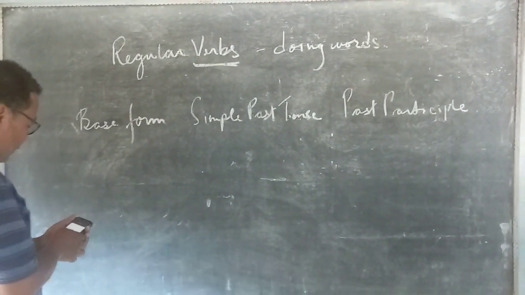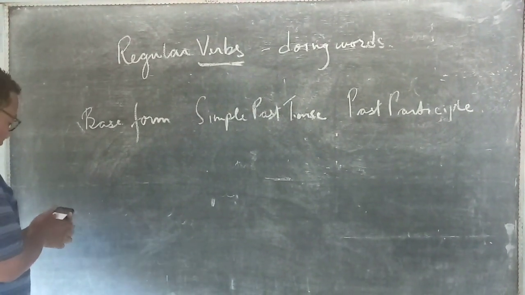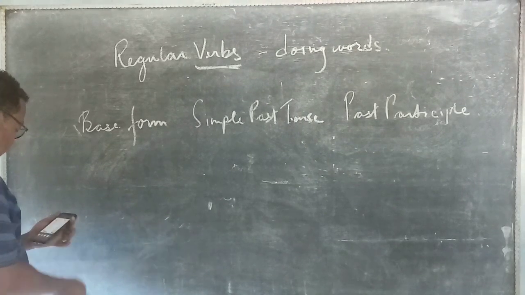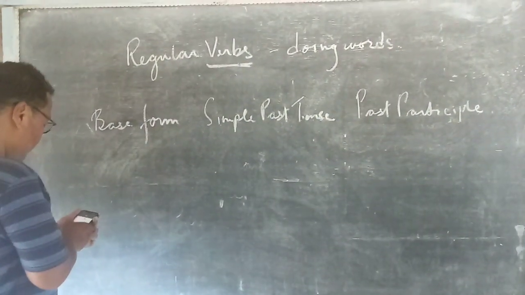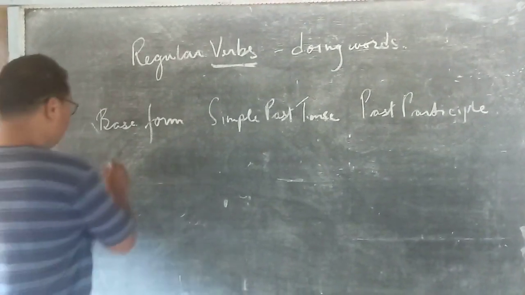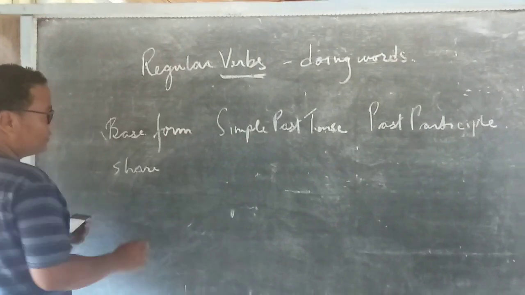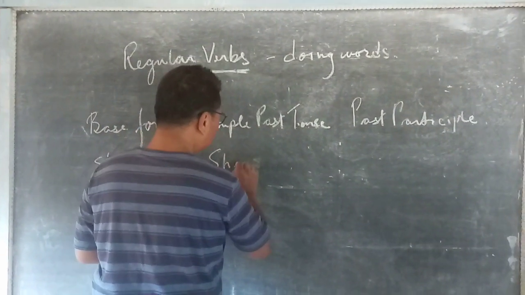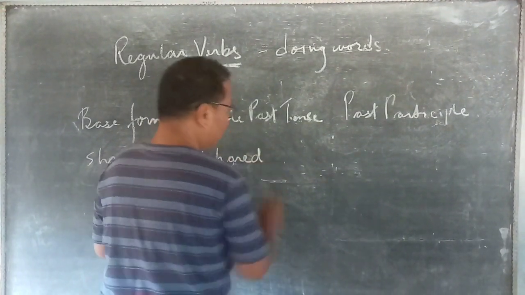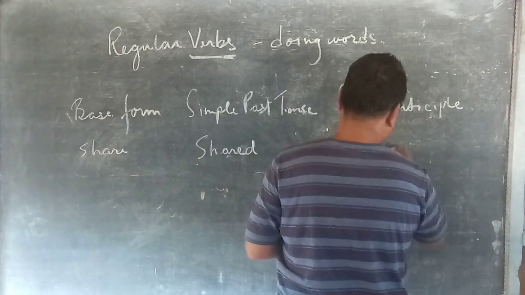So here, I'll give an example of regular verbs. Okay, share. This is the verb share. Then the simple past form of the verb share will be shared. Then the past participle form will also be shared.